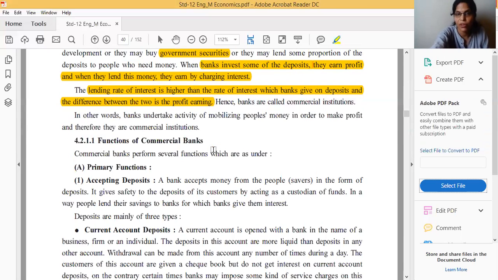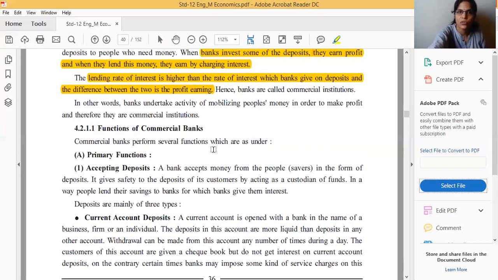Okay, it is your 1 mark question also. Why are commercial banks called commercial institutions? Because they are working as a bank, they charge a high rate for lending money, and they give less interest to the depositors. So the difference between both is the profit for the bank. Only for that reason the bank is known as a commercial institution.